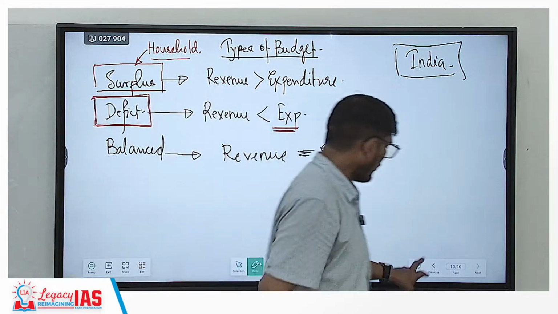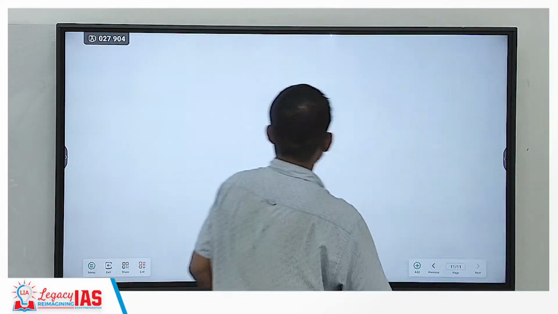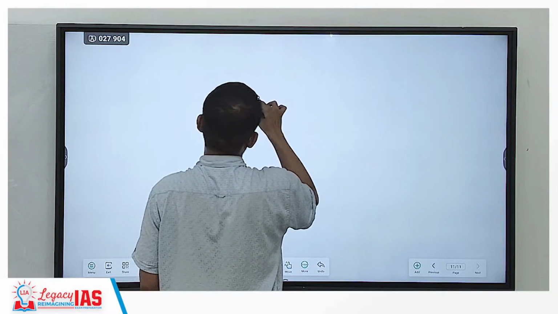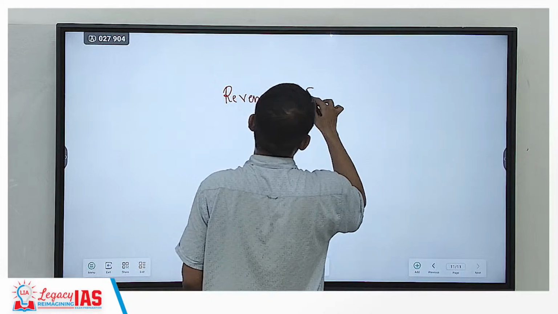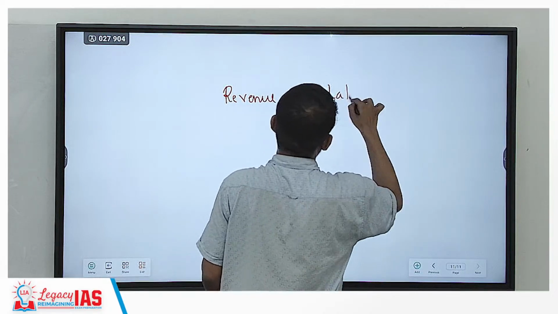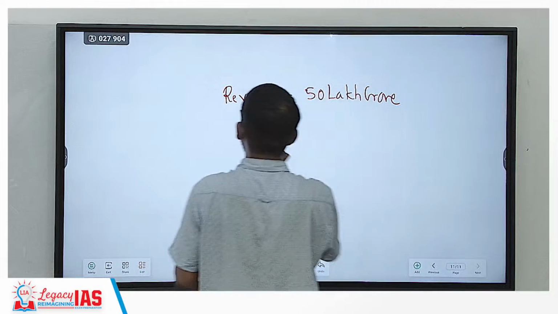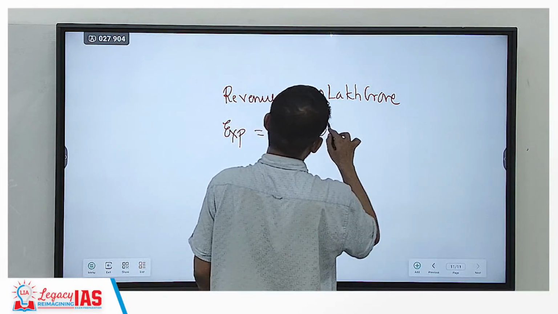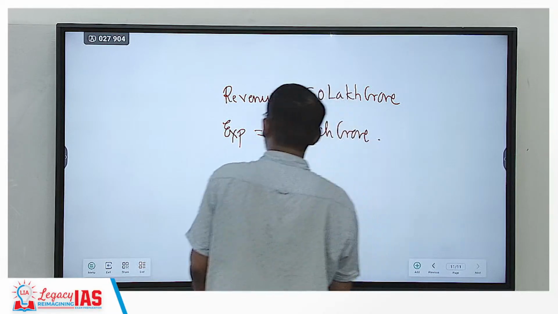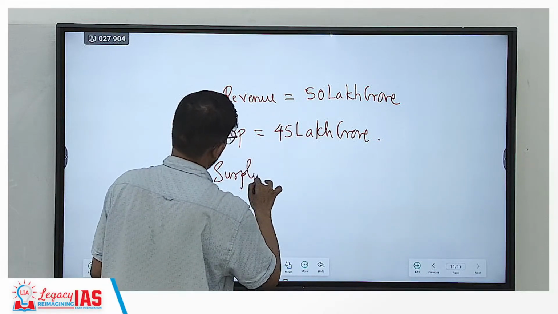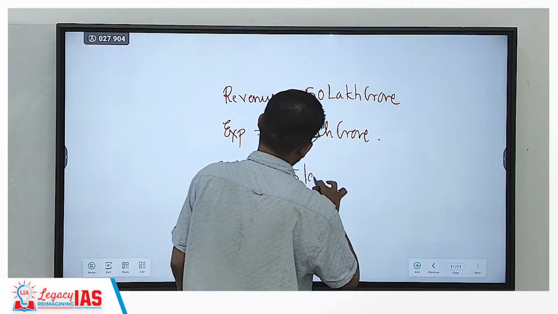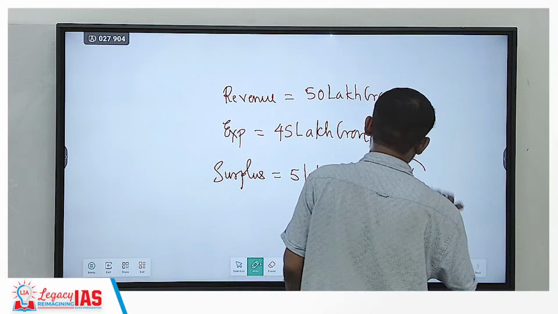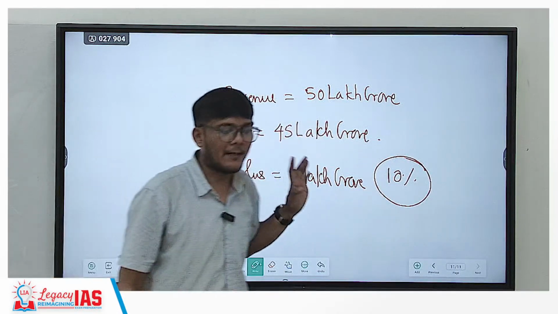Imagine a scenario that government's revenue was, let's say, 50 lakh crore and government's expenditure was 45 lakh crore. So there is a surplus of 5 lakh crore, meaning a surplus of 10%. Would you like this situation to happen in India?